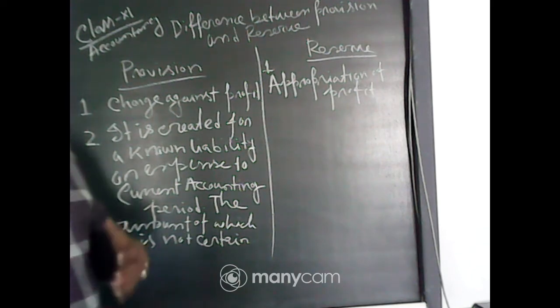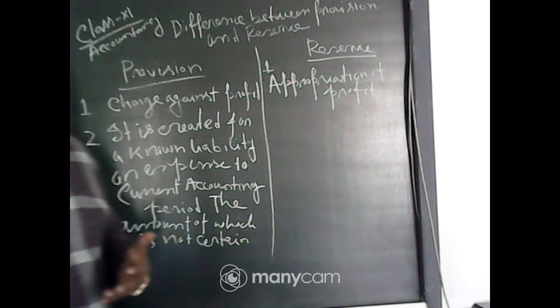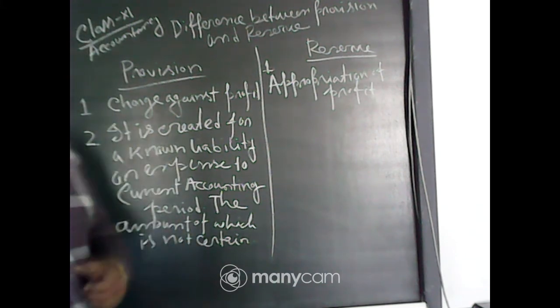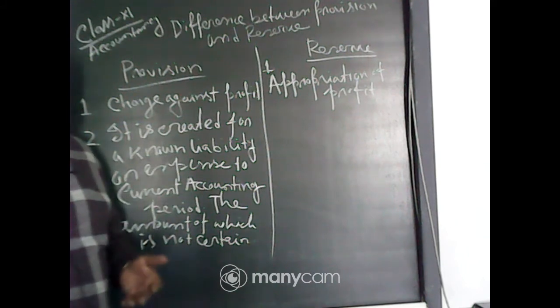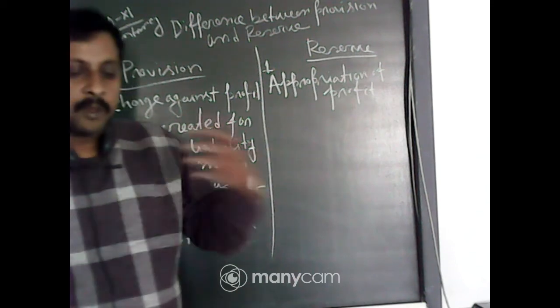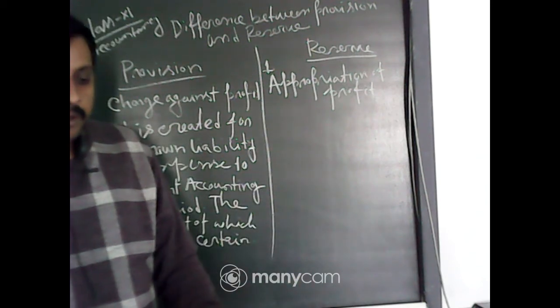Even when you sell, suppose the machine value is 3 lakh and after 5 years you sell it for 1 lakh, a huge loss of 2 lakh will come, which would have to be shown in a particular year.